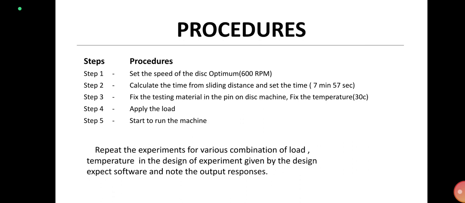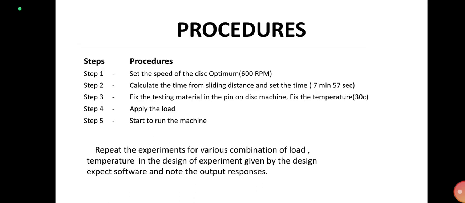And in step 3, fix the testing material in the pin on disk machine and change the temperature accordingly. First of all, we need to check the temperature and set it as 30. We need to alter it up to 300. And in step 4, we need to apply the load, which we can alter from 10 to 50 Newton. And in step 5, we need to start the run, monitoring it in analog form, and repeat the experiments for various combinations of loads and temperatures in the design of experiments given by the Design Expert software, and note the output responses. By giving these input parameters in that software, we will get a graphical output from which we can correlate the relationship between the wear rate and elevated temperature.